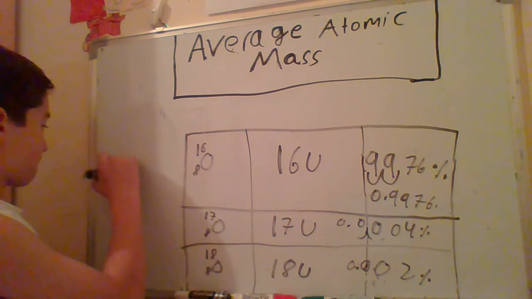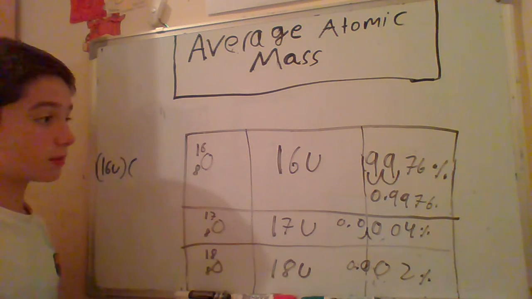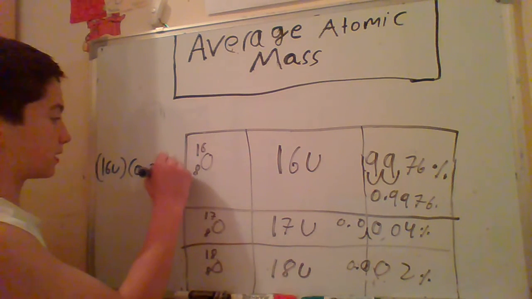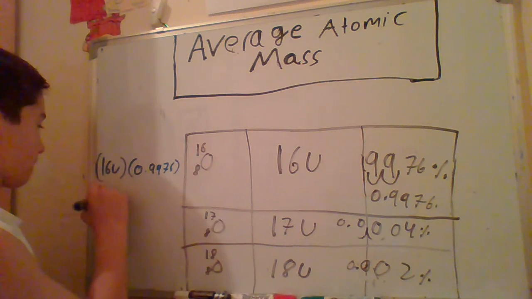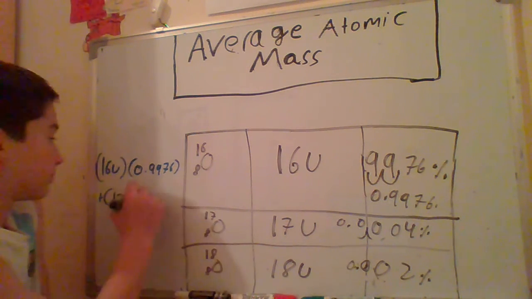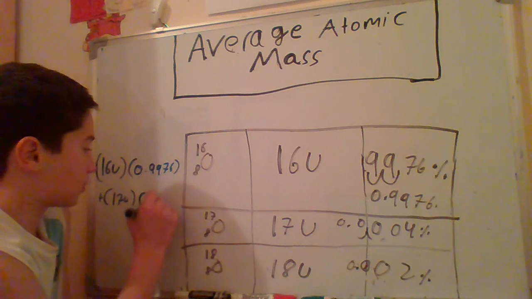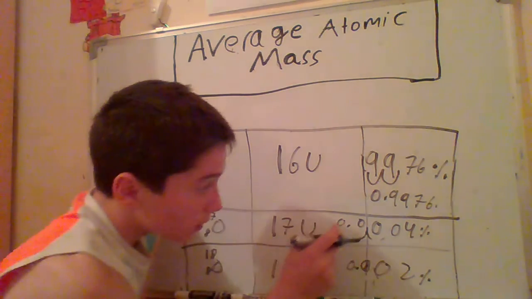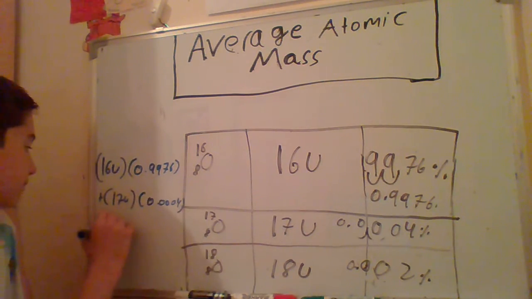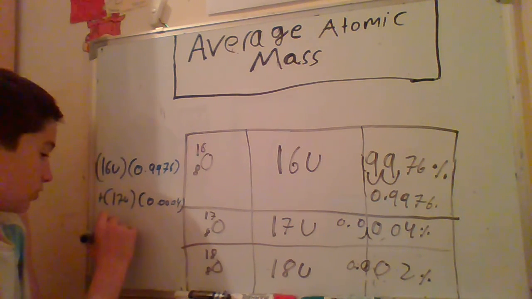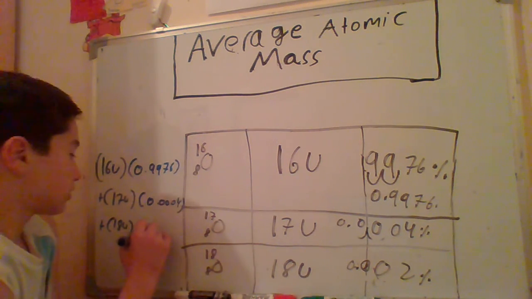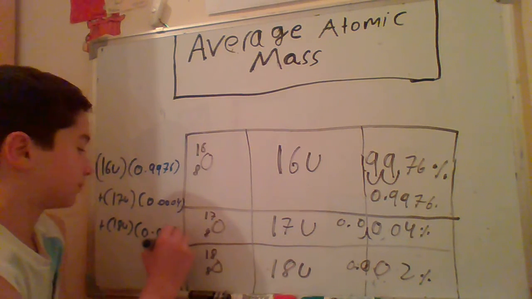It's 16U multiplied by its decimal fraction, 0.9976, plus 17U, which is the atomic mass of oxygen 17, multiplied by 0.0004, plus the atomic mass of oxygen 18, which is 18U, multiplied by the decimal fraction, which is 0.002.